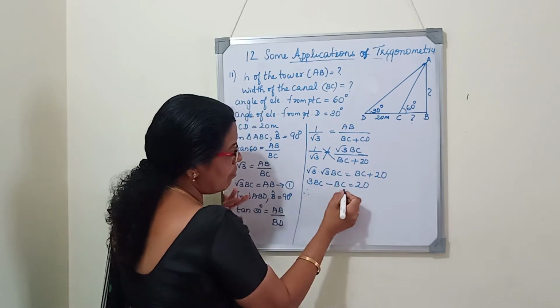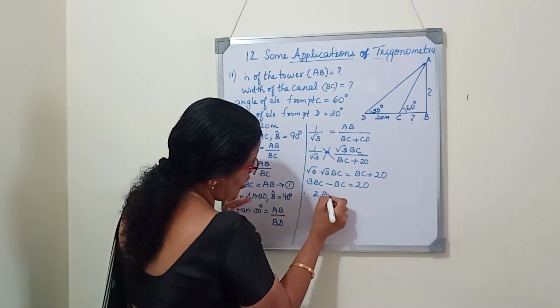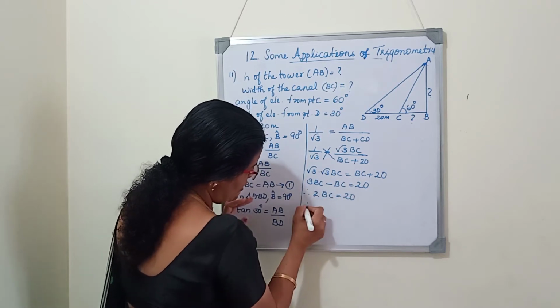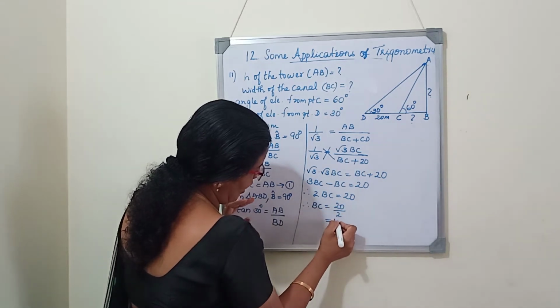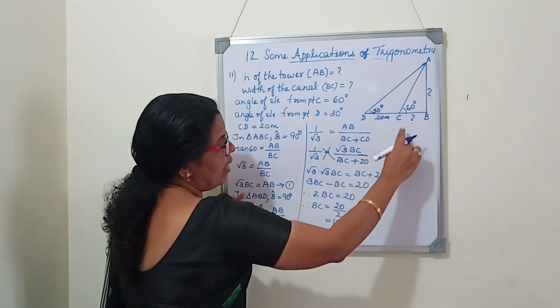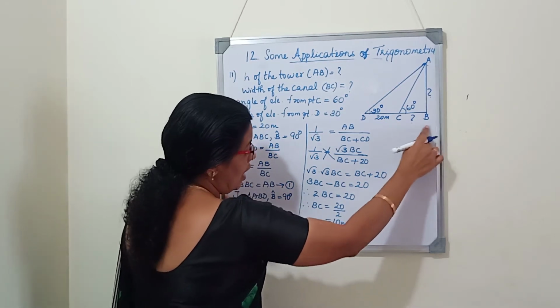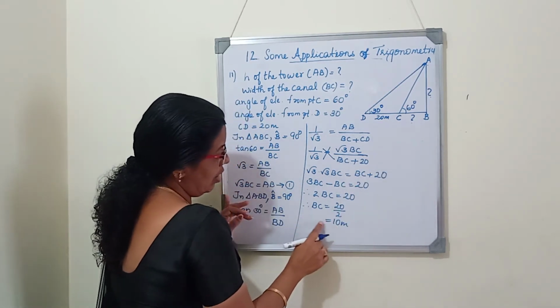Therefore, 3 BC minus 1 BC is 2 BC. 2 BC equals 20. Therefore, BC equals 20 by 2. It is 10. What is 10? 10 is the distance, sorry, width of the canal. So, width of the canal we got 10 meter.